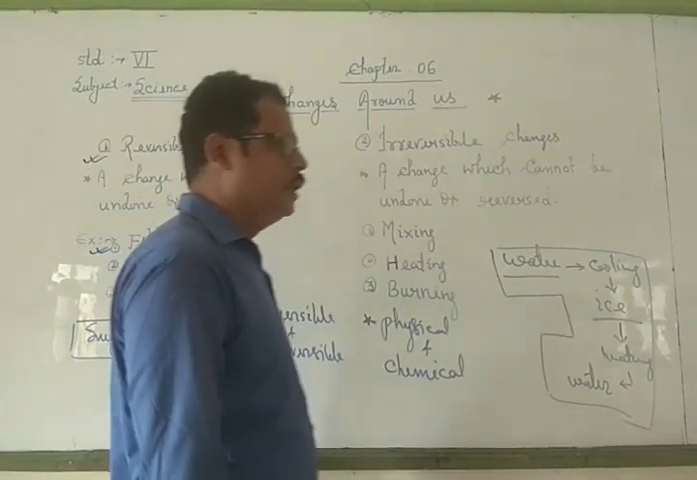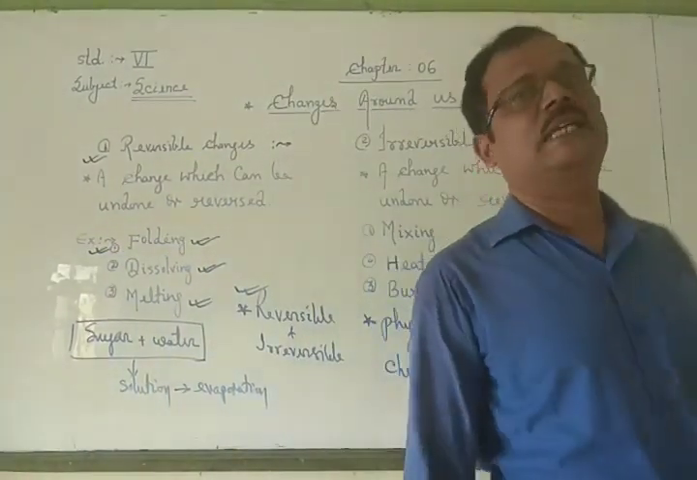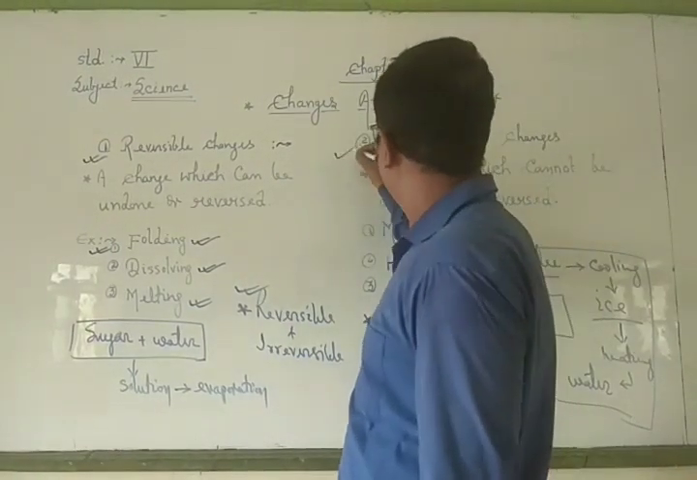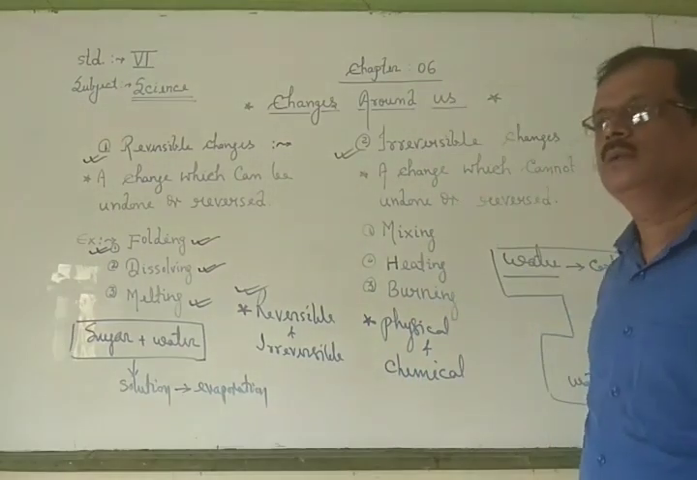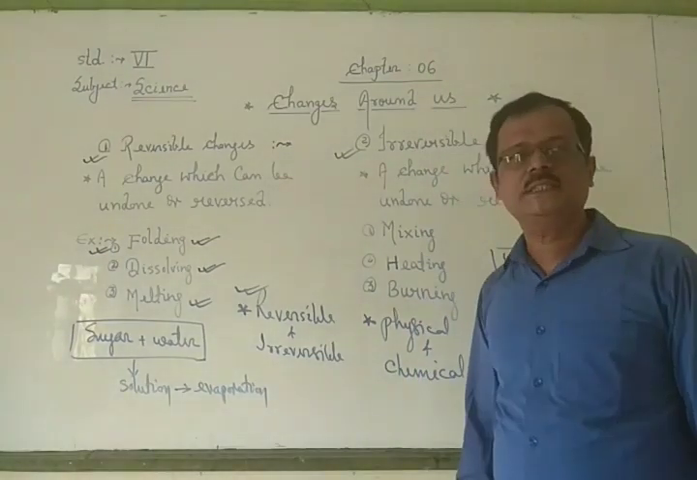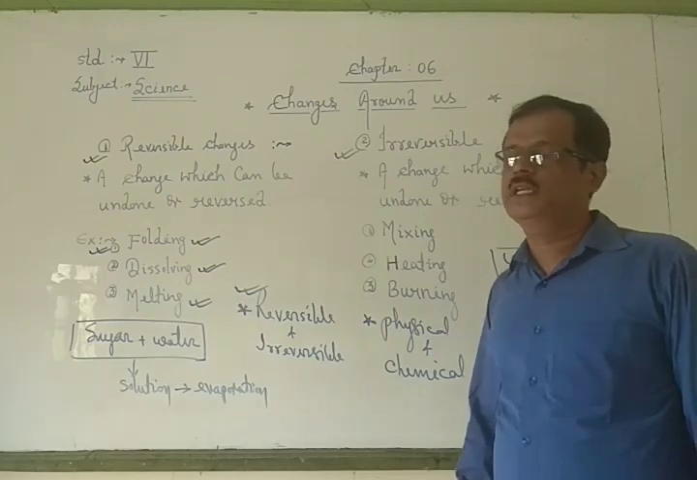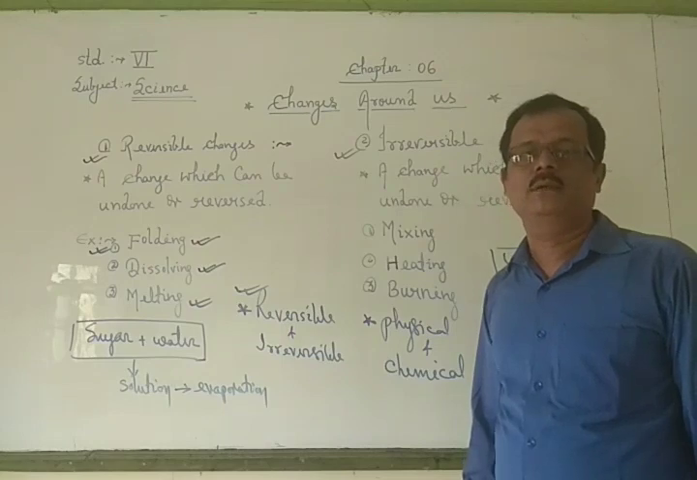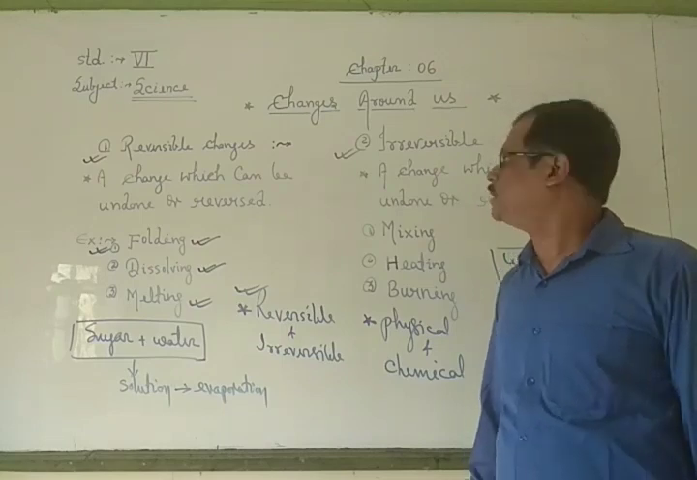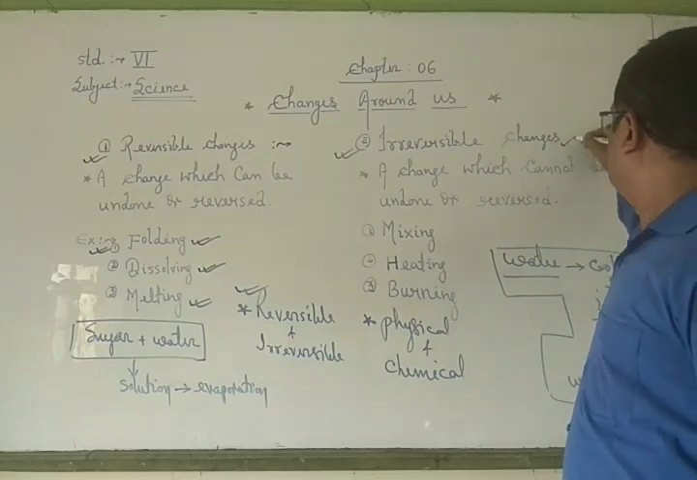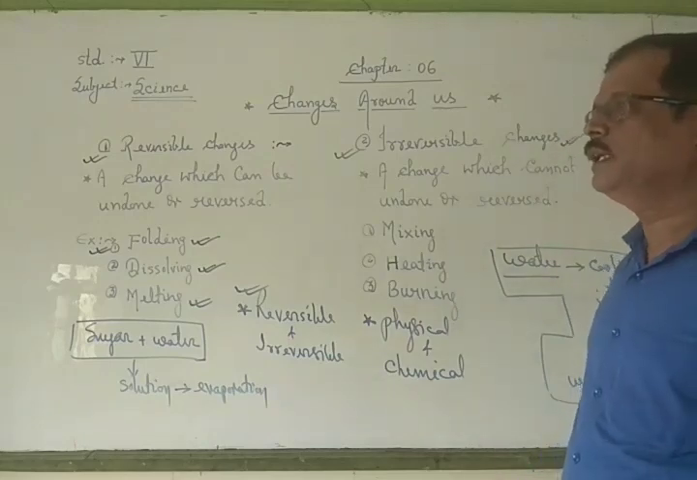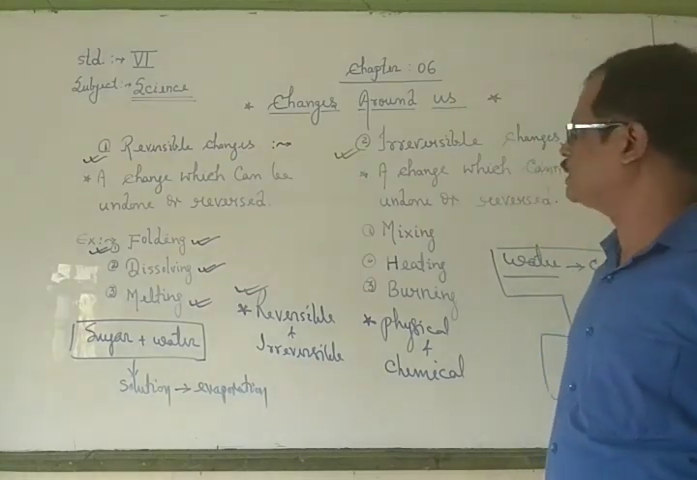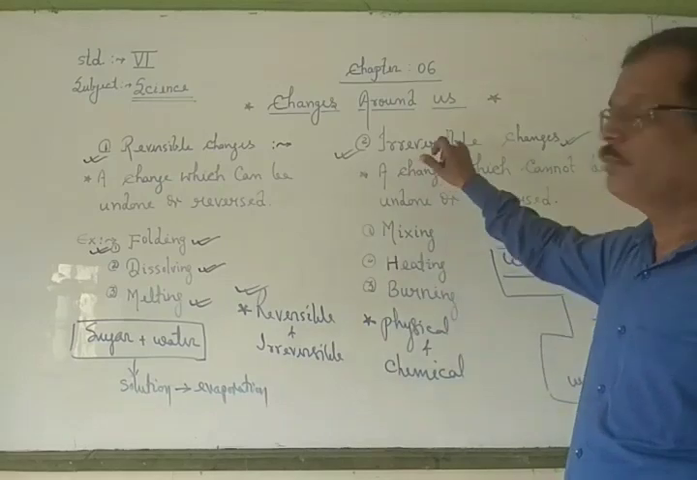In reversible changes, we obtain the substances in original form. Now second, we study about irreversible changes. Irreversible changes means the changes, once they are converted to another shape and size, then we cannot come back to them again. This is called irreversible changes. And in these changes, there is no means by which we obtain them again. Now some examples. We will try to understand this by some examples.